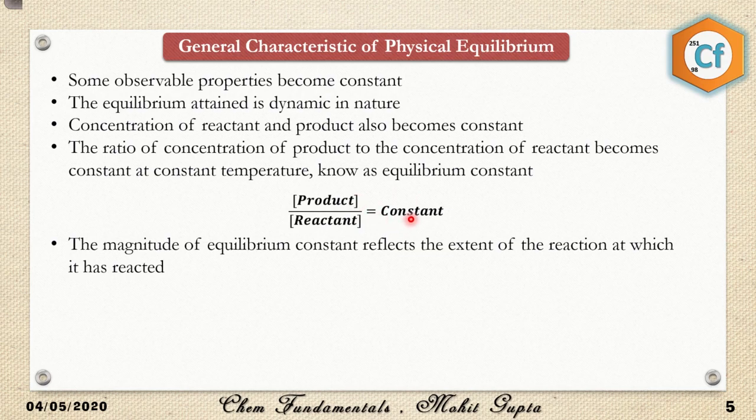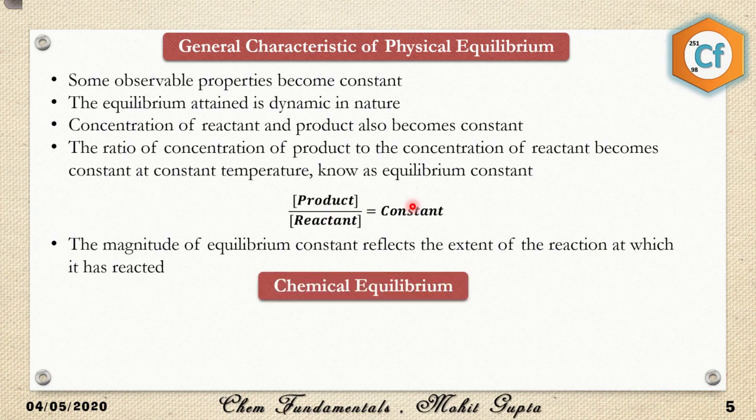However, if the value of the constant is very low, like 10 to the minus 4 or 10 to the minus 5, it means the reactant is in very high concentration, and in that case the reaction has just started. And if the value is 1, it means the concentration of product is equal to the concentration of reactant. So it means that 50% of the reaction has been completed.